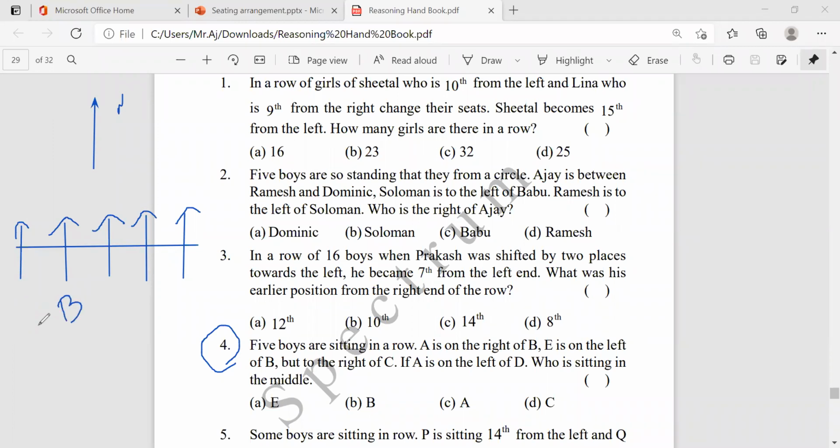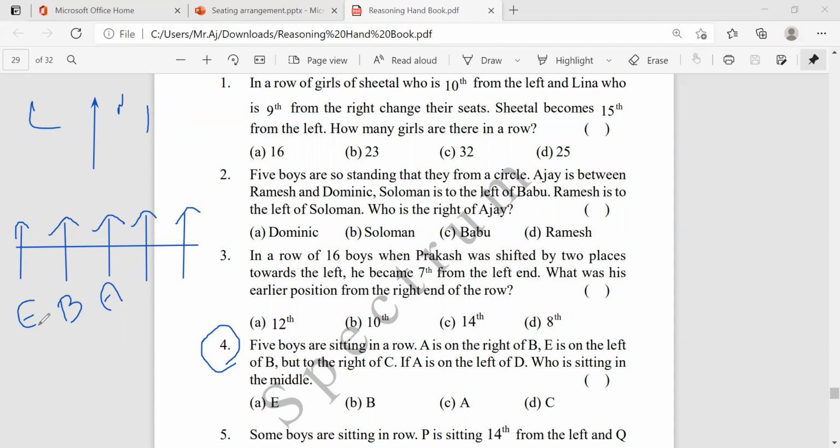Then suppose think here. If I assume B here, then what will be A's position? A is right of B and E is the left of B. This is the left and this is the right. But what they're saying, E is left of B but to the right of C. That means it's to the right of C. So one more person will be there.